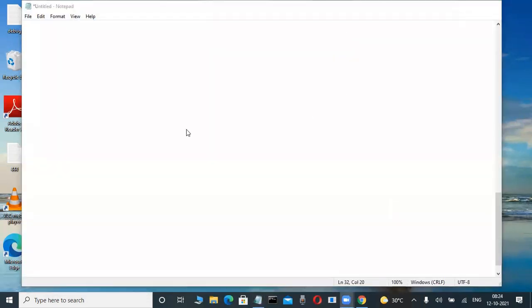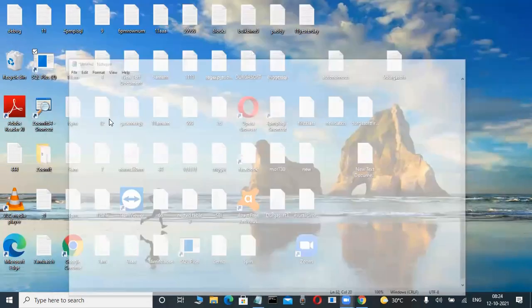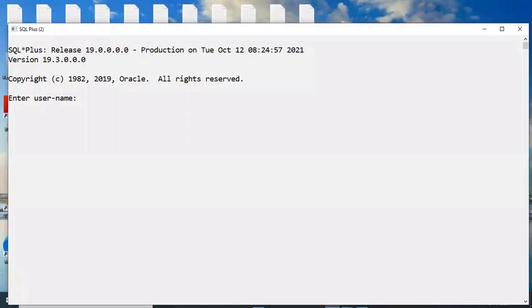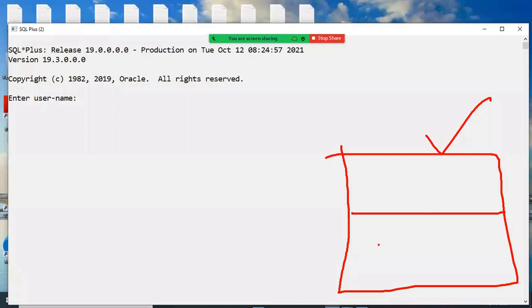Slowly observe here. Now I am opening the SQL Plus tool. My table is available in a where? In a hard disk. Okay, fine. Remember, this is a database, and here, through the client tool, we are connected to the server.